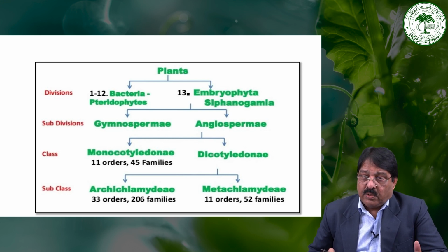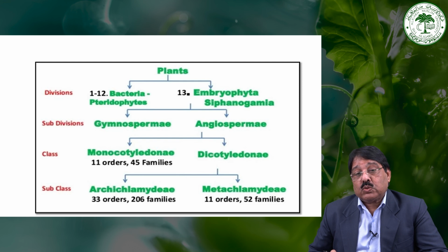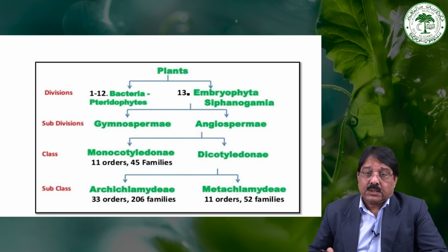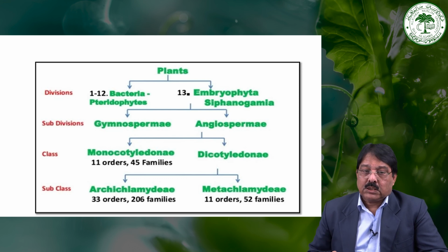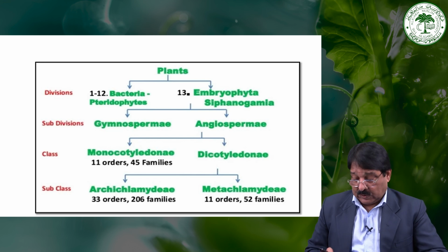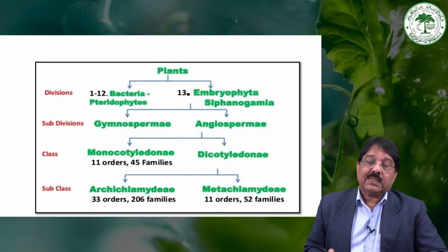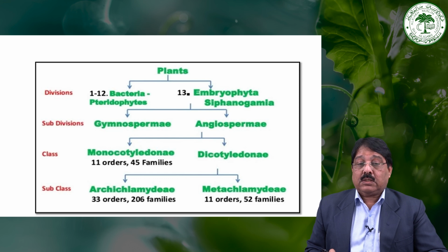The Embryophyta Siphonogamia is the 13th division of the classification given by Engler and Prantl, and it deals with two subdivisions, the gymnosperms and angiosperms. Divisions 1 to 12 deal with algae, fungi, bacteria, pteridophytes, bryophytes, etc., and 13 with the angiosperms and gymnosperms. The angiosperm is divided into two classes, monocotyledons and dicotyledons.